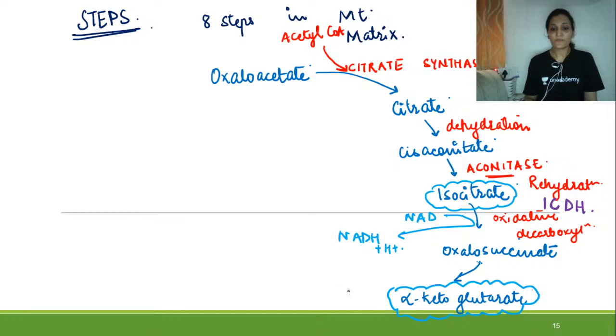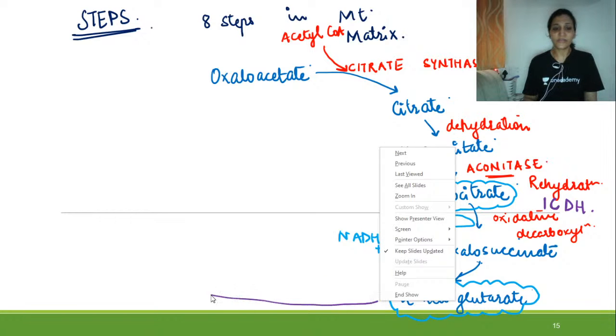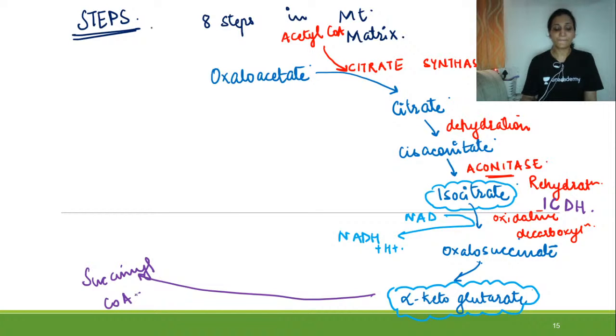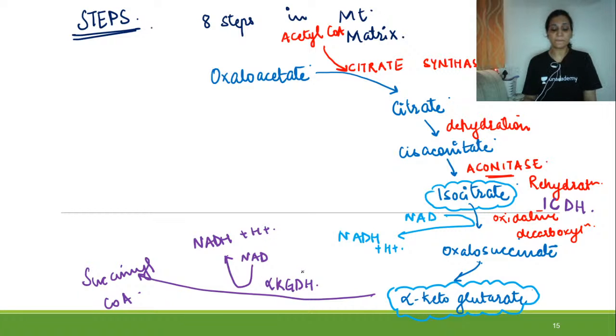Fine. So alpha ketoglutarate is further converted into succinyl CoA. In this process, the enzyme which is used is alpha ketoglutarate dehydrogenase, and again this step yields energy, that is there is conversion of NAD to NADH plus H positive ion. This step is also a kind of oxidative decarboxylation like we have seen. So here also there will be removal of carbon dioxide.